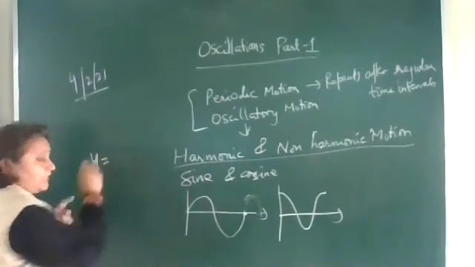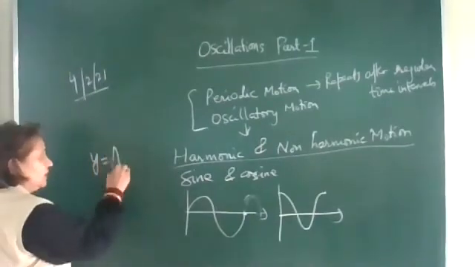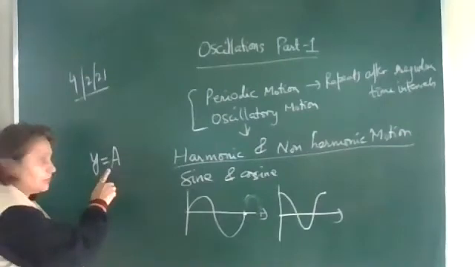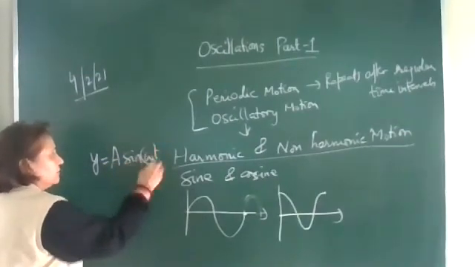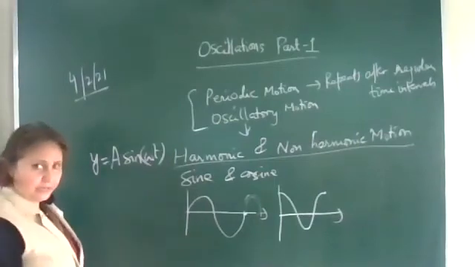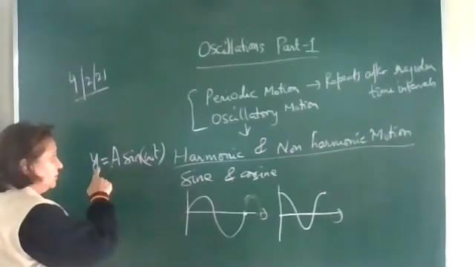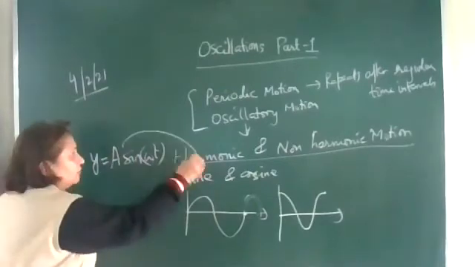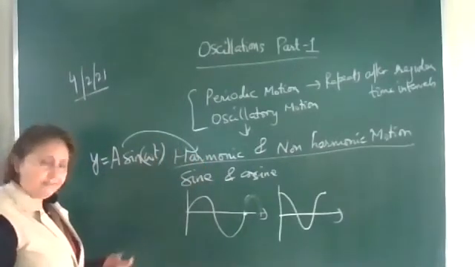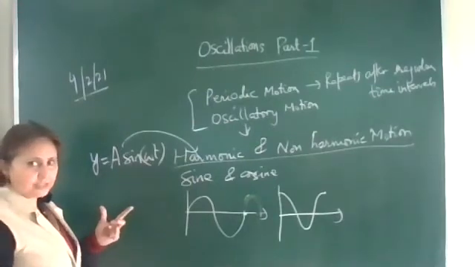The displacement can be written as amplitude A into sin omega t. Here there is only one term, so the function is a harmonic motion.